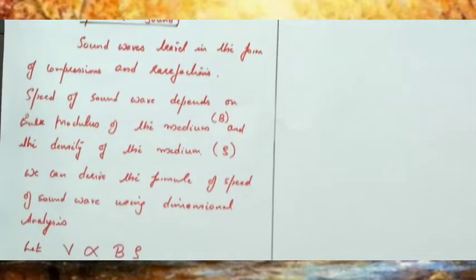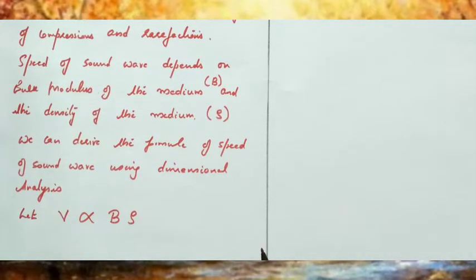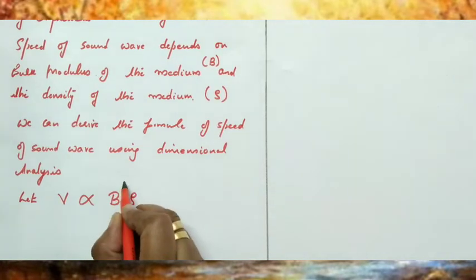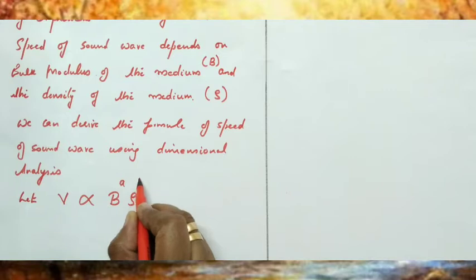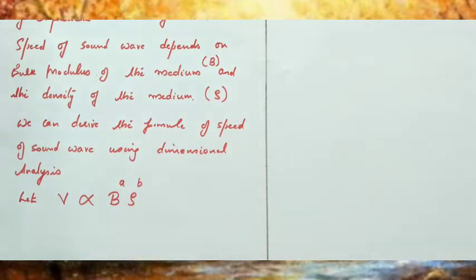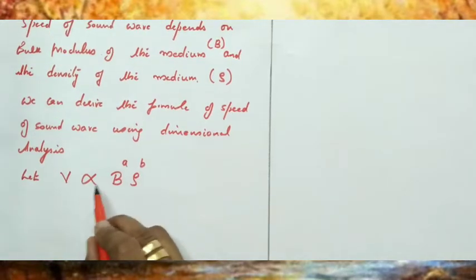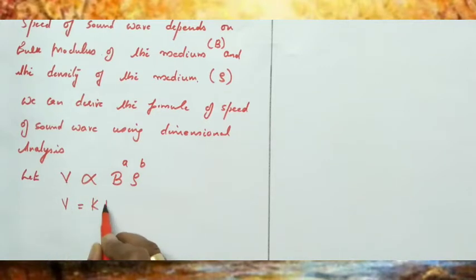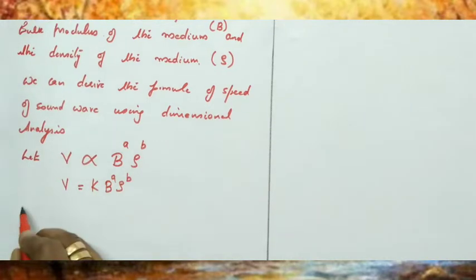And we can derive the formula for the speed of a sound wave using dimensional analysis. The speed of the sound wave, V, is proportional to bulk modulus raised to A and density raised to B. First we write the proportionality, then we replace the proportionality sign with a constant. So V equals a constant K, B raised to A, rho raised to B. We can now apply dimensions.